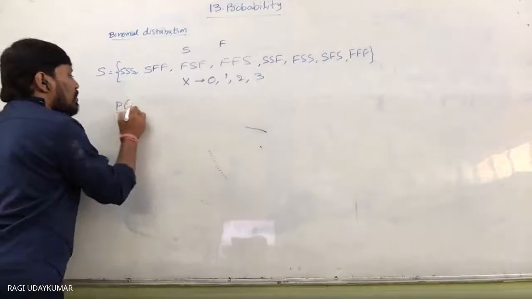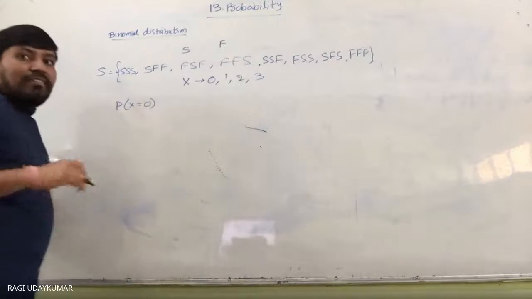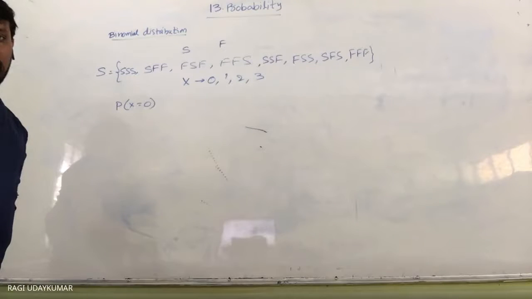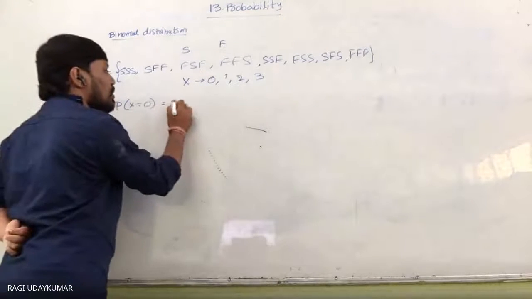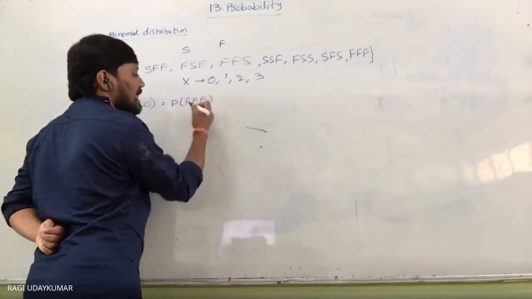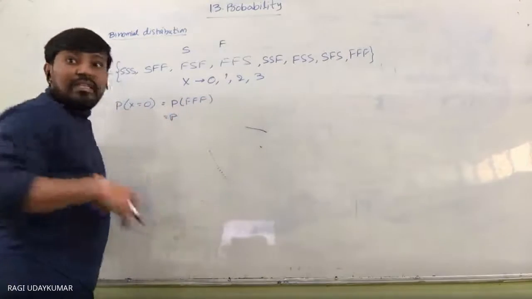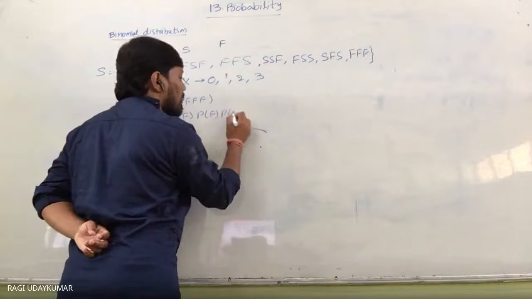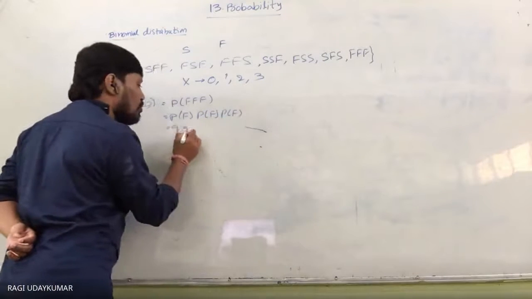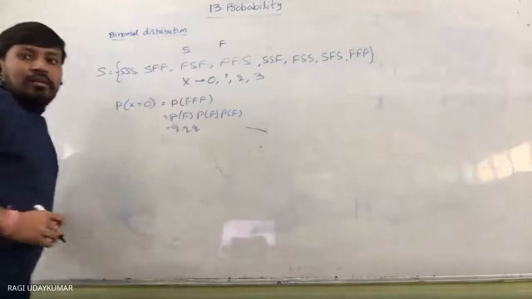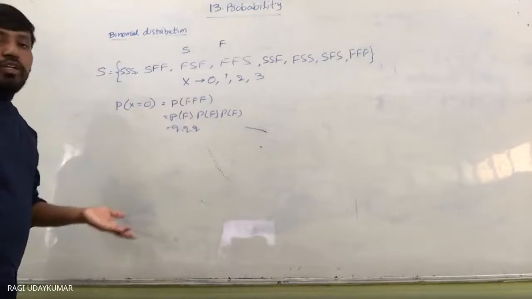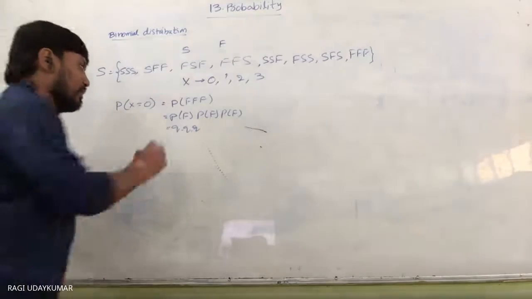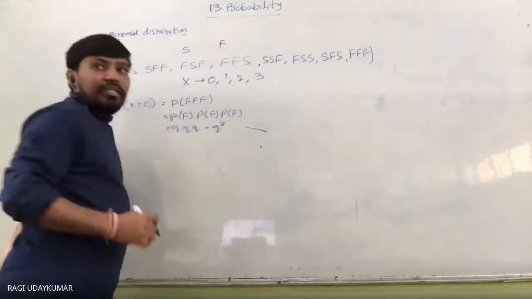So for the probability distribution, probability of x equal to 0 is nothing but the probability of getting no success, which is three failures. That is probability of failure times probability of failure times probability of failure. Failure is usually represented by Q in Bernoulli trials, so we get Q cubed.